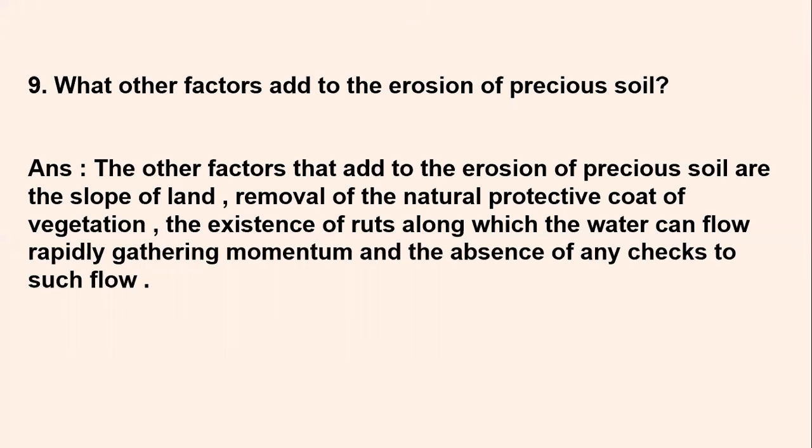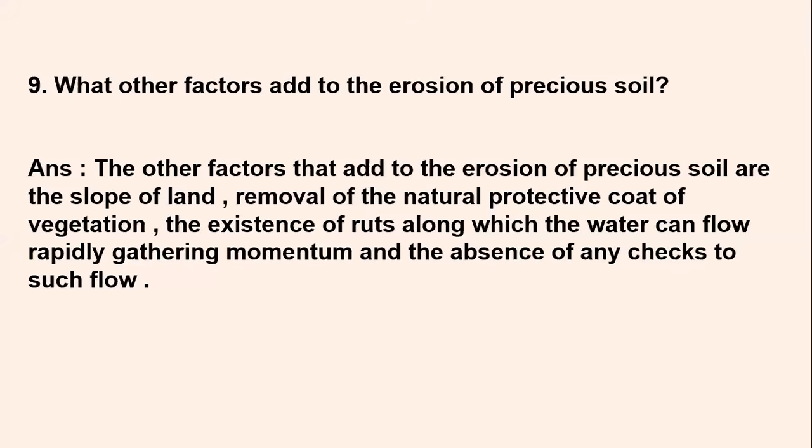From there, the water will flow away rapidly, carrying all the soil nutrients. If you don't try to check and stop that flow, the water and the nutrients of the soil will be washed away. So this becomes another factor eroding the precious, fertile soil from the upper layer of the ground. Okay, so these are the other factors.